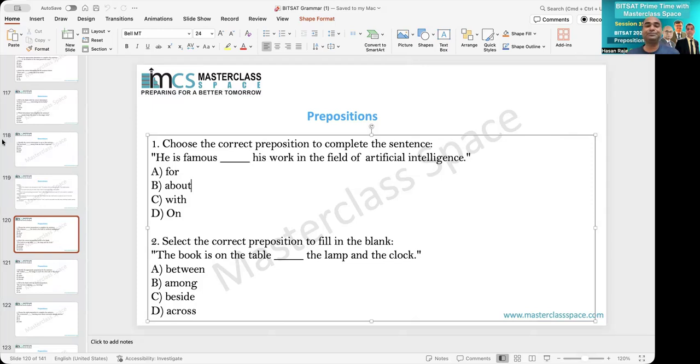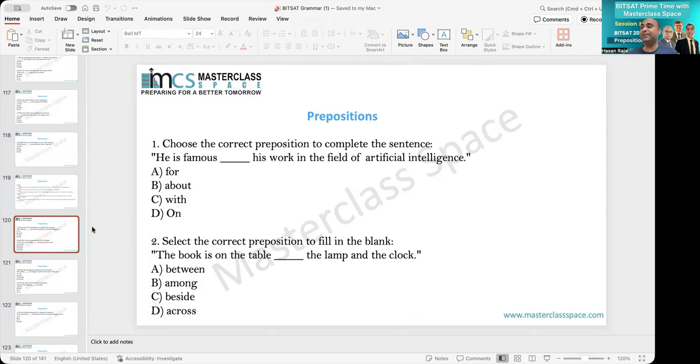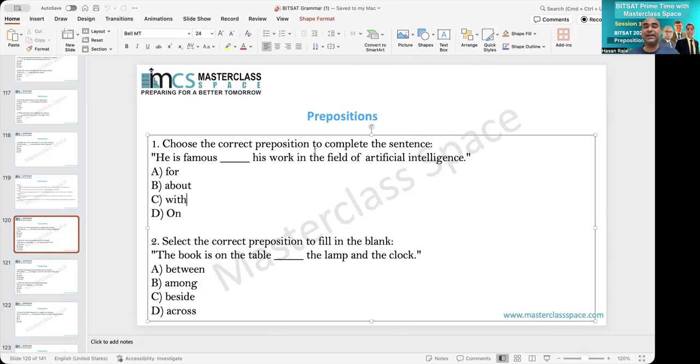Now, let's move ahead. These questions, by the way, very important information, are based on memory. Whatever the questions tested in BITSAT session 1, this is based on that memory. So choose the correct preposition to complete this sentence: He is famous his work in the field of artificial intelligence. Remember, this is less a preposition question, more an idiomatic question, because the correct idiom or phrase is famous for. So here you cannot apply the logic of preposition rules.